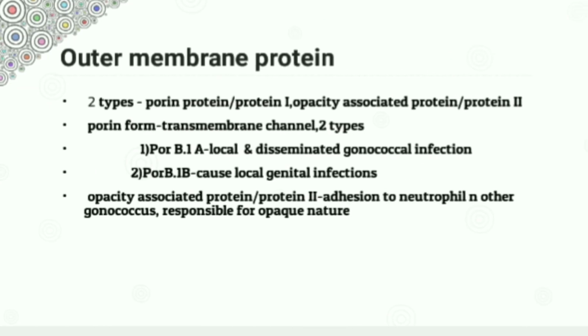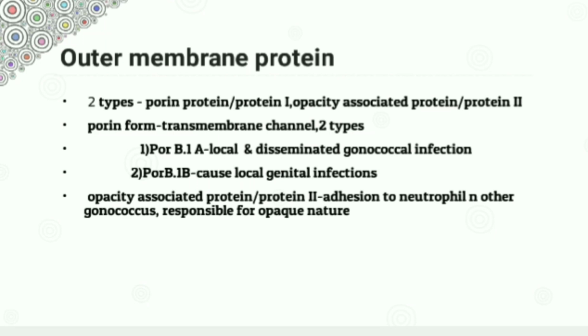The second virulence factor is outer membrane protein, which is of two types, porin protein or protein 1 and opacity associated protein or protein 2. Porin proteins form transmembrane channels that exchange molecules across the gonococcal surface, and it is of two types: PorB1A, which is associated with local and disseminated gonococcal infection, and PorB1B, which causes a local genital infection.